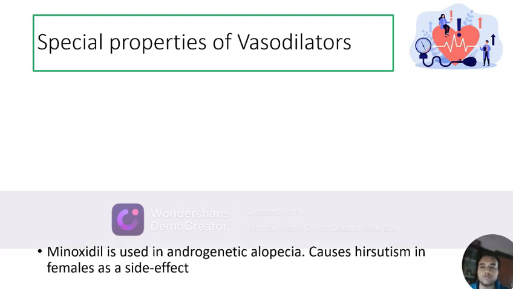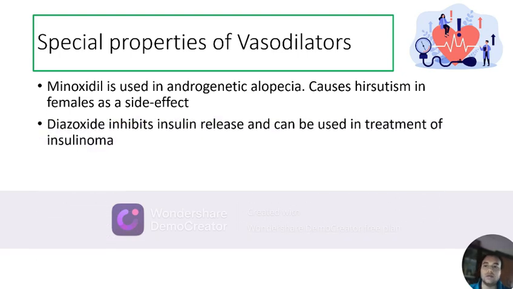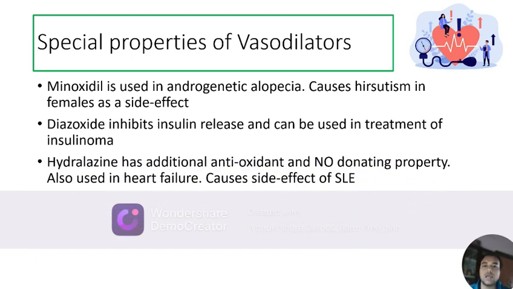What are the special properties of vasodilators? Minoxidil causes vasodilation of the scalp vessels, therefore topical minoxidil is used in treatment of androgenetic alopecia. However, it can cause hirsutism in females as a side effect. Diazoxide inhibits the release of insulin and can be used in treatment of insulinoma. However, it causes hyperglycemia and is contraindicated in diabetic patients.